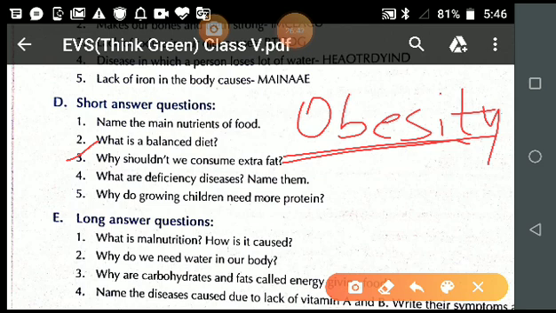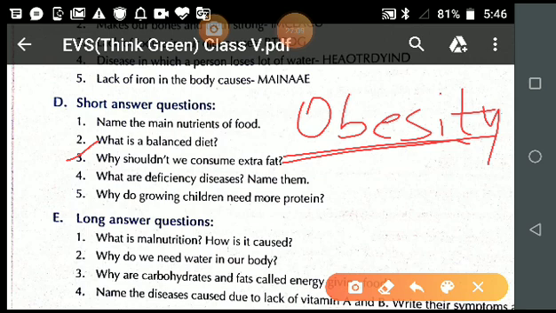But student, if you start eating those food items which are a rich source of fat, then it is not good for your health. If you consume more and more fat in your diet, what happens?